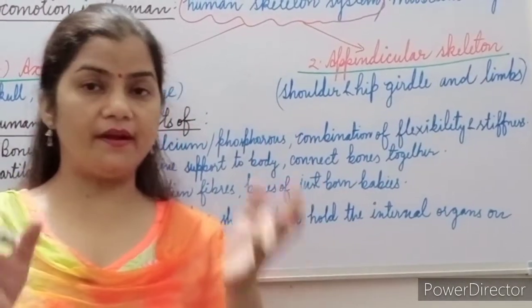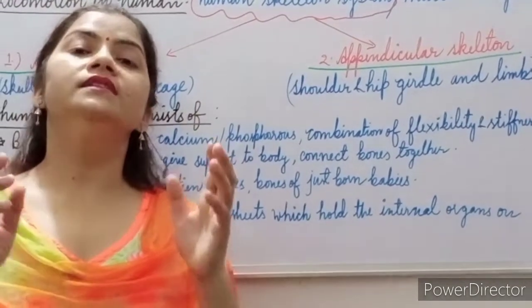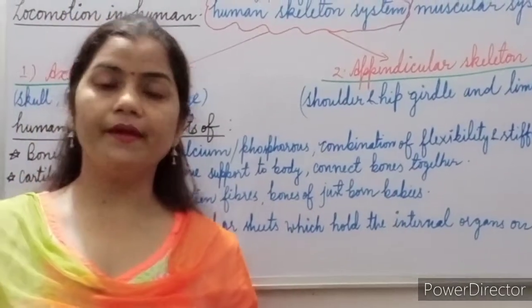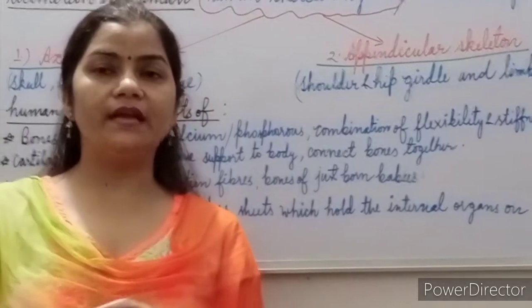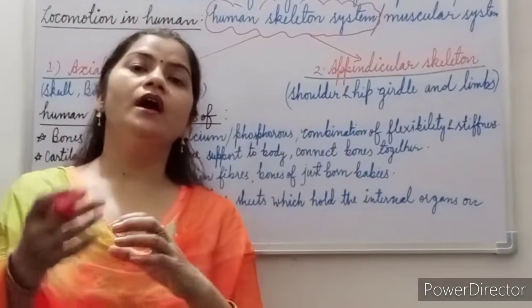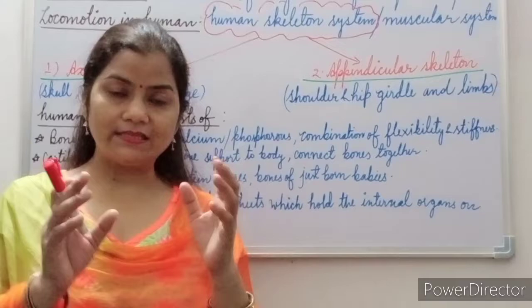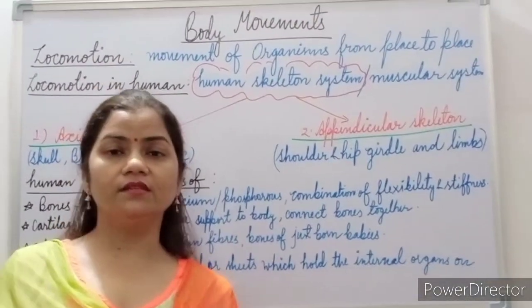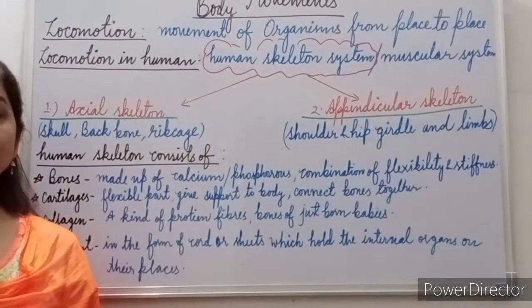They always remain at their position, because the organs are held with the help of ligaments. These ligaments are also present in the bones and muscles, and make the bones stable at their positions. So these are the few things which are present in the composition of the skeletal system.